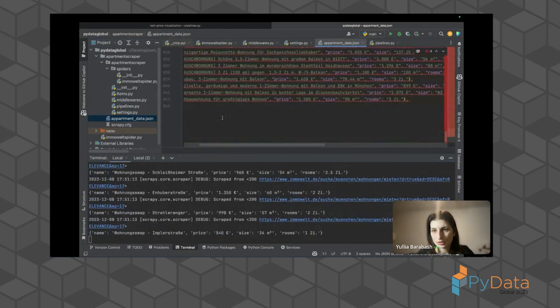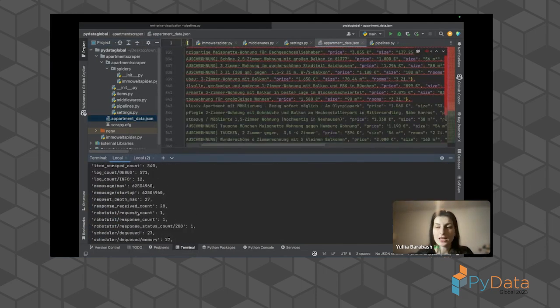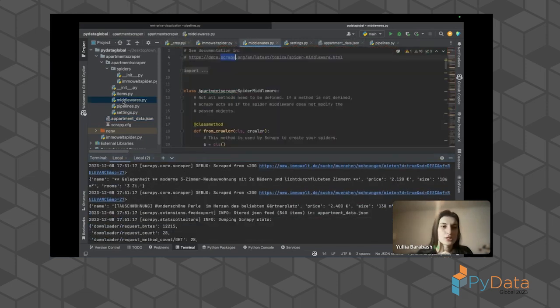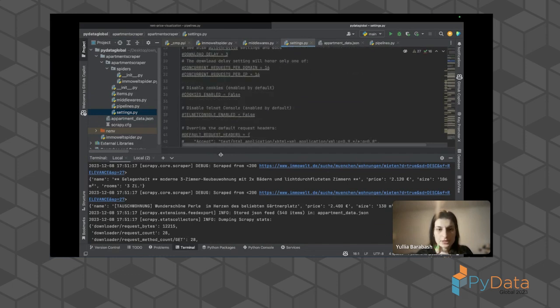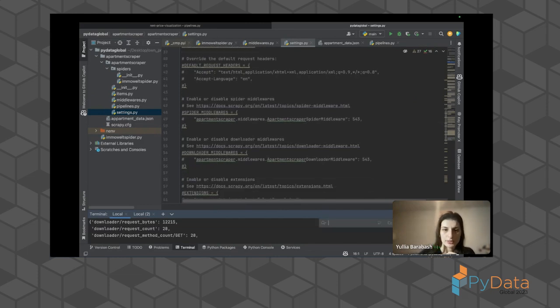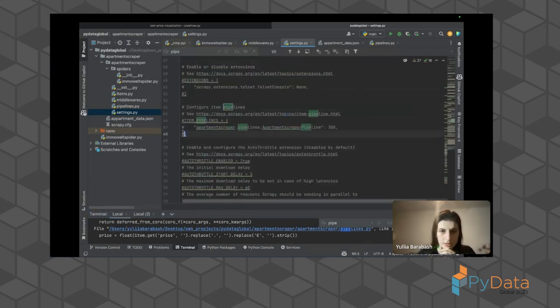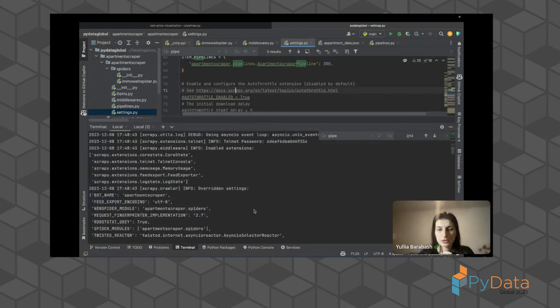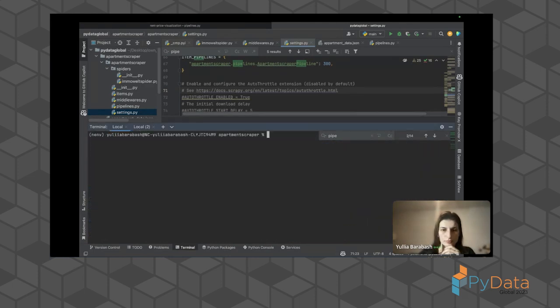It also contains some old data, but what I forgot to do is enable the pipeline. So in the settings, you need to enable your pipeline. For enabling a custom pipeline, let's search for pipeline. Pipeline here. Here we just uncomment it and we enable it. After that, our pipeline will be enabled and then we can execute again. Okay, let's clean. And let's start execution again.